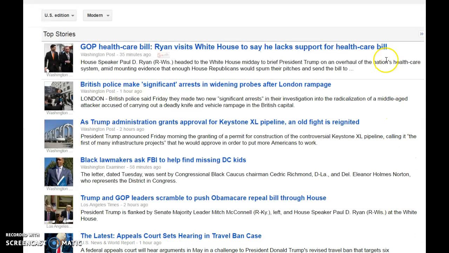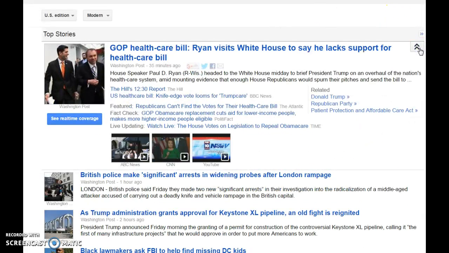So you can see I have my Google News open. If I want to take one of these top stories, you can always expand the story. So if you click here, it expands the story. And you can also go and see real-time coverage. If I look here, here's the Washington Post. That's going to be a United States or American news source. Most of these are American news, but see, there is BBC here. So if I wanted to, I could use a Washington Post, and then I could use a BBC.